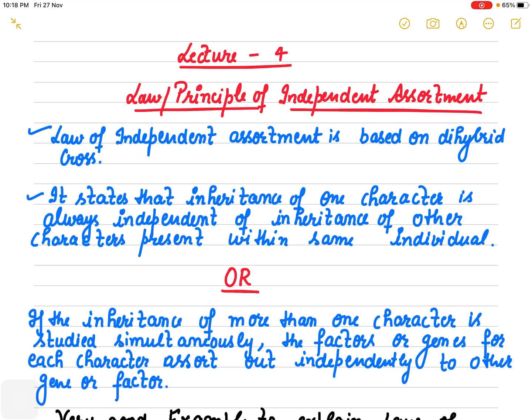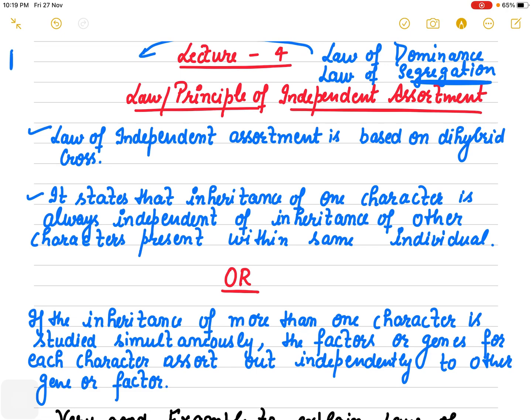So, we discussed two very important laws in our previous lecture. That is the law of dominance, as well as the law of segregation, right? You already know that. And we explained them with the help of a cross which is known as monohybrid cross.